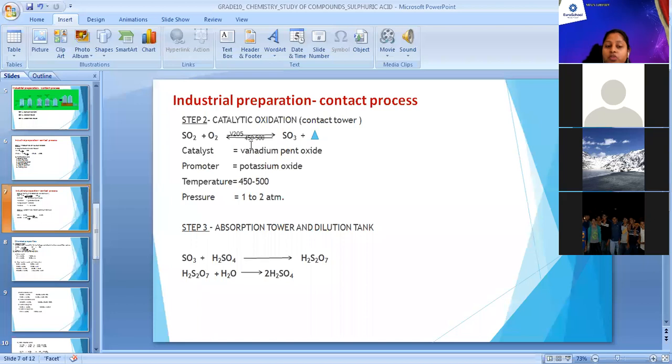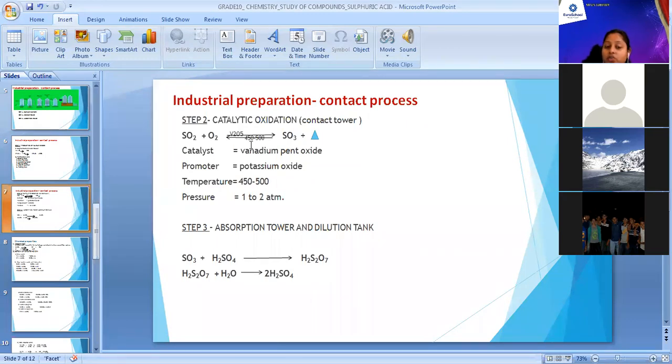Now in the next process, the third step and last chamber, which is your absorption chamber, we are going to spray concentrated sulfuric acid on sulfur trioxide, right? Why don't we directly react this SO3 with water to produce sulfuric acid? Because we know that it's possible. We have studied in acid rain that when SO3 reacts with H2O, it produces sulfuric acid.